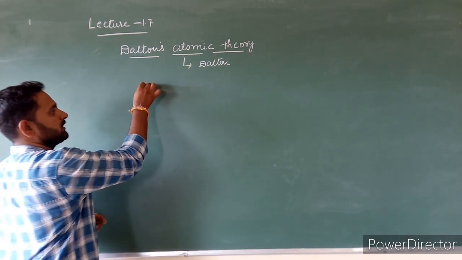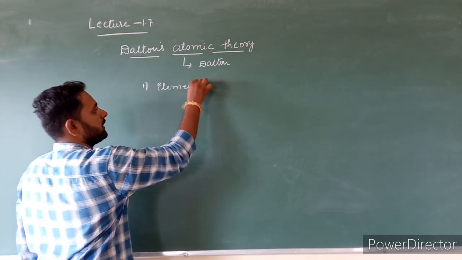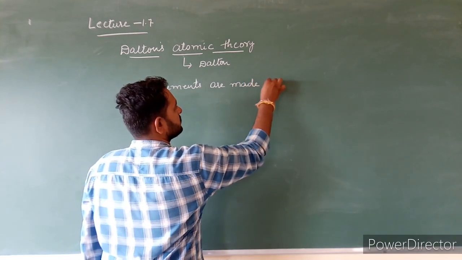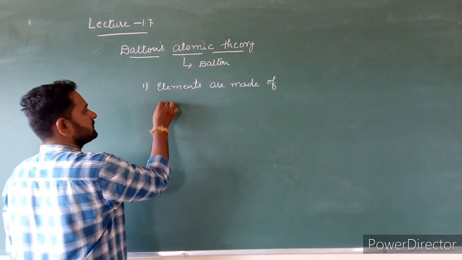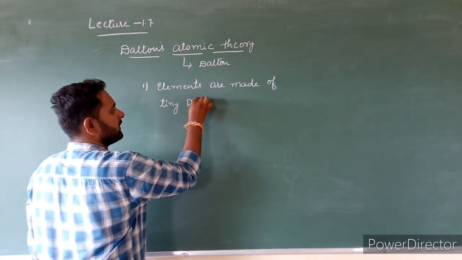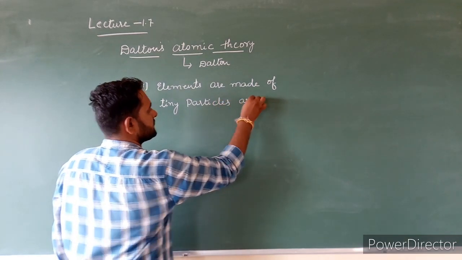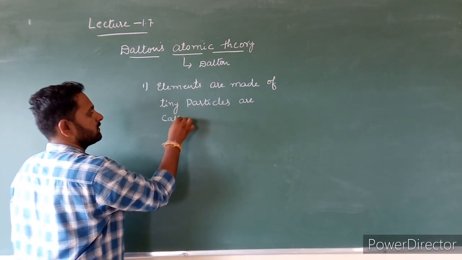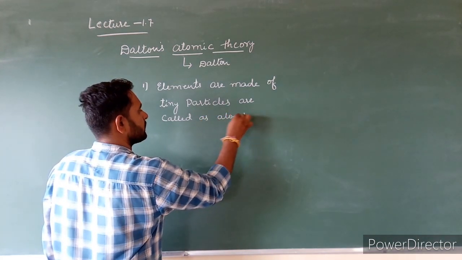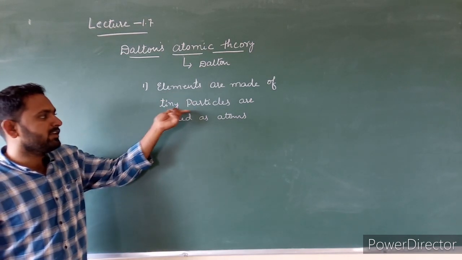The first postulate: elements are made up of tiny particles.